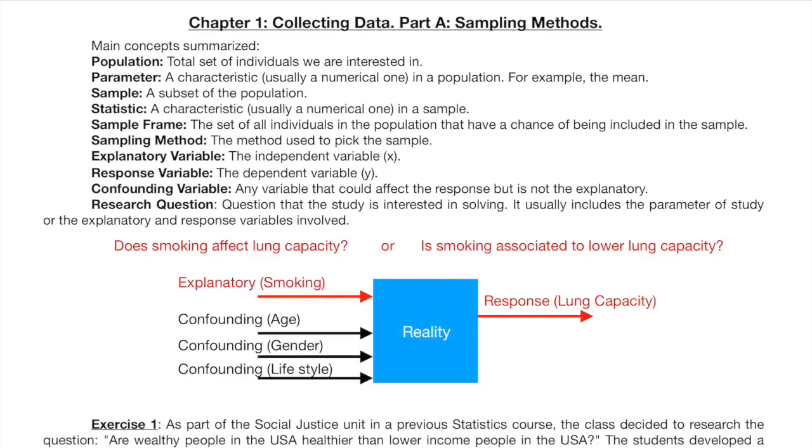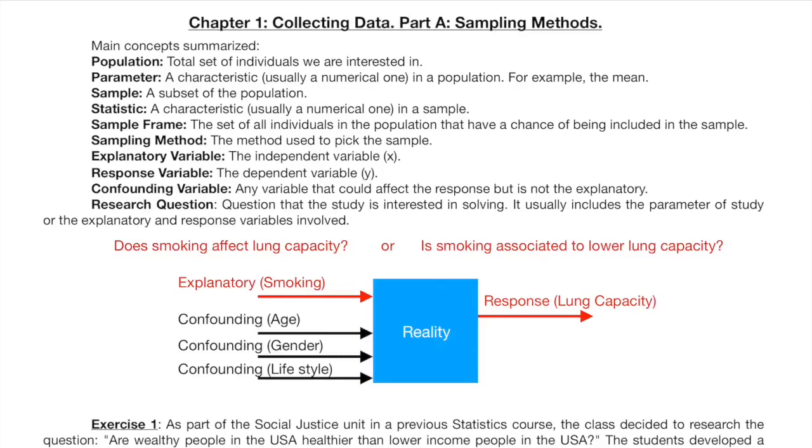Be aware that any variable can play the role of explanatory, response, or confounding, so you must learn to identify the variables looking at the context. For example, in this study, age is a confounding variable, but in the other study mentioned before about age and height, age was the explanatory. In another study, it could even be the response, so you really have to think of the context.